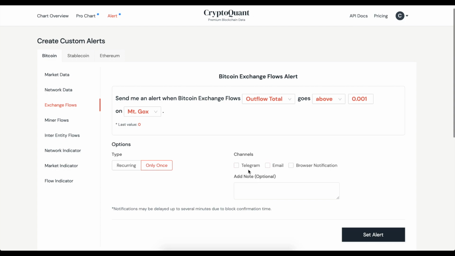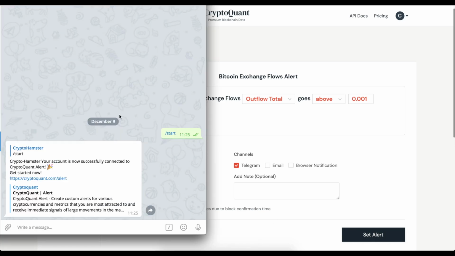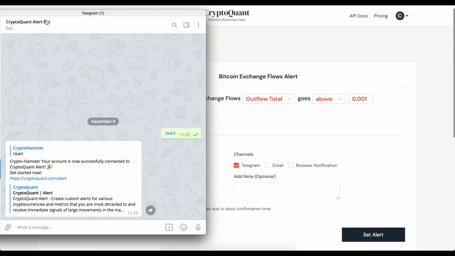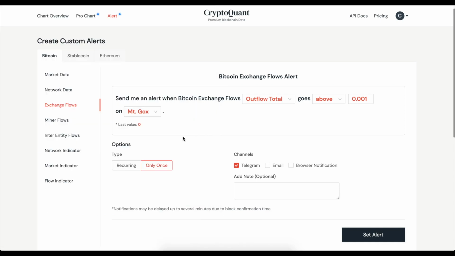You can choose the way of the alert, so an email or Telegram. I prefer Telegram. And then when you click set alert, it would suggest you to switch to your Telegram, and basically then you would have to see this CryptoQuant alert bot and click start. There will be a chat window with several buttons, so you click start and then it would set up your alert being ready.